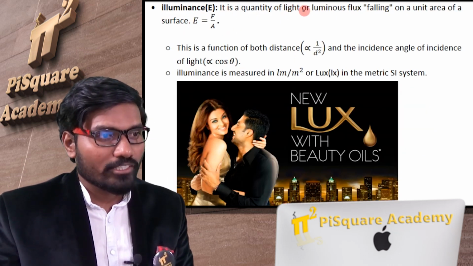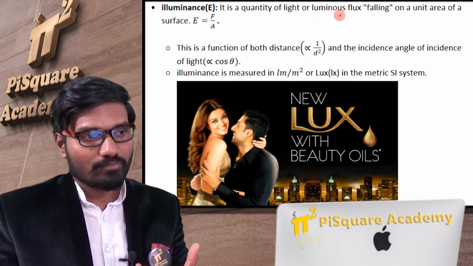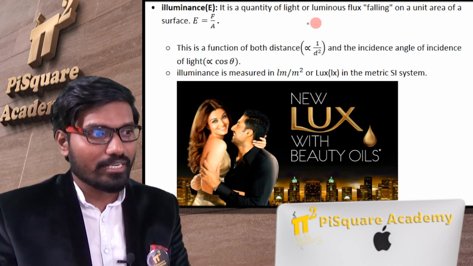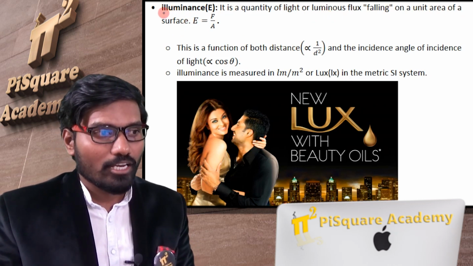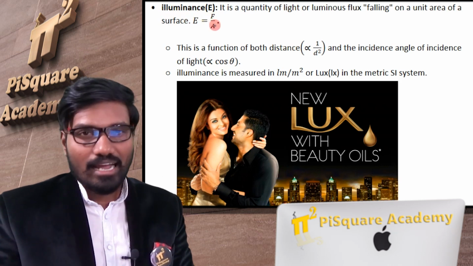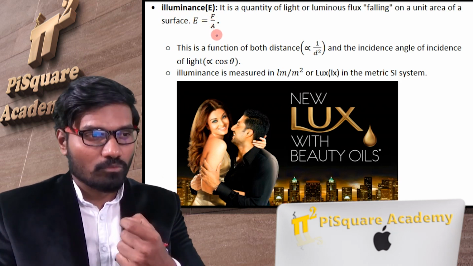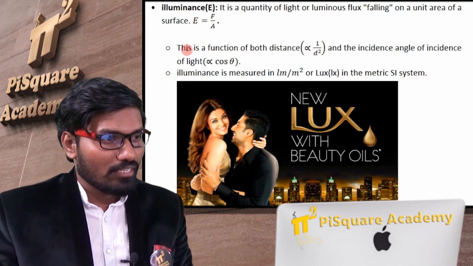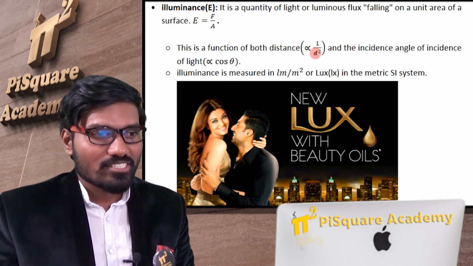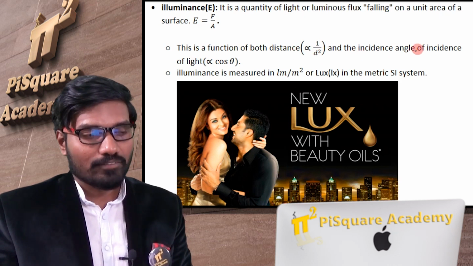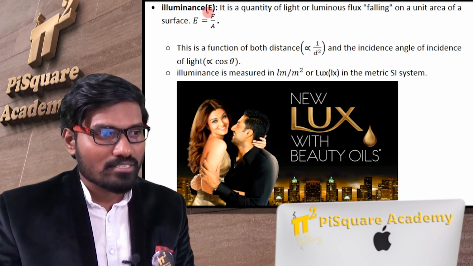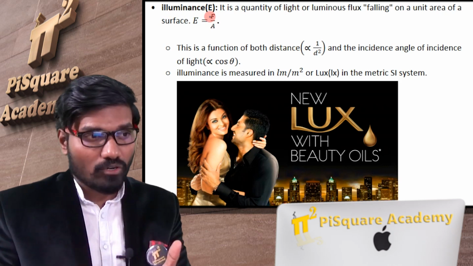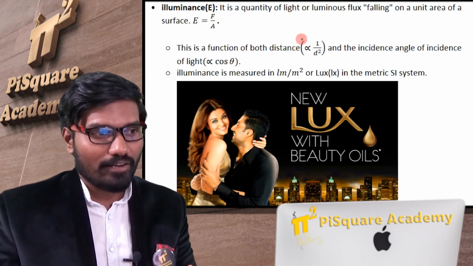Illuminance is a quantity of light, or luminous flux, falling on a unit surface area. That's what illuminance is. Because this is a confusing one, I'll give you another important tip also, nothing to worry. This is a function of both distance and incidence angle. The illuminance does not depend on what kind of surface you have.